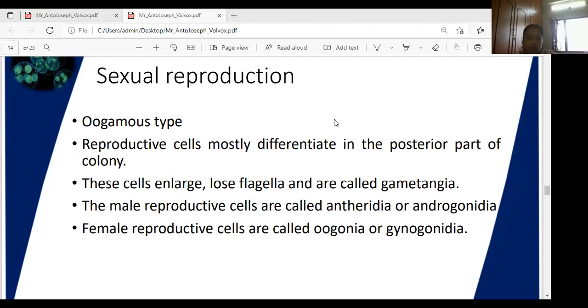See here, two gametes form in the cenobium. In sexual reproduction, the cenobium may sometimes be monoecious, and in some species dioecious. Monoecious species, the best example, Volvox globator is monoecious. Volvox aureus is a dioecious species. In dioecious species, antheridia and oogonia are found in separate cenobia. Yes or no? Where the monoecious species is there, both are found in the same cenobium.